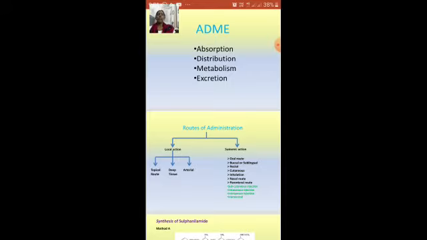Passive transport moves slowly through the membrane, facilitated by the concentration gradient across the membrane, so it is slower compared to active transportation. Coming to metabolism, it is the action between the drug and the infected organ or disease, and then excretion ultimately happens through the fecal or urinary routes.